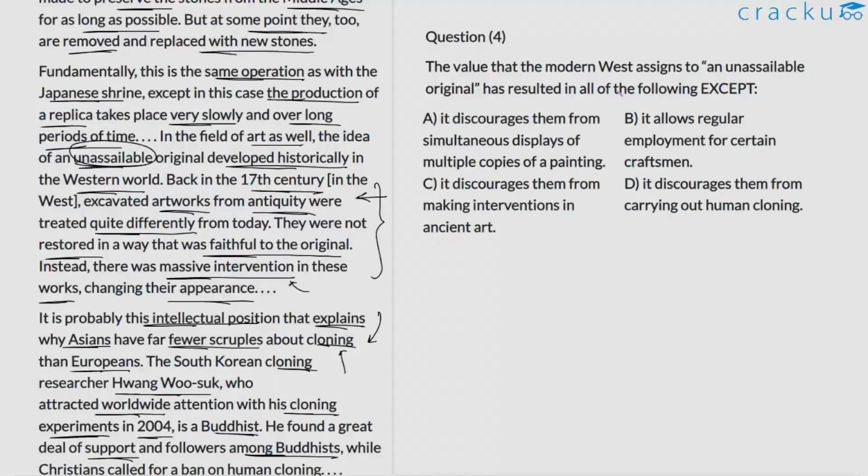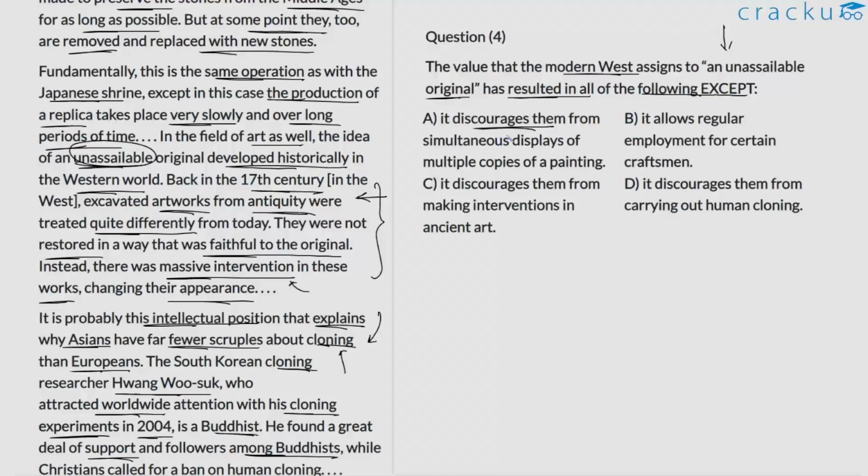Question number 4. The value the modern West assigns to an unassailable original has resulted in all of the following except. So we have to find something that does not follow from this particular notion. Let us take the options.